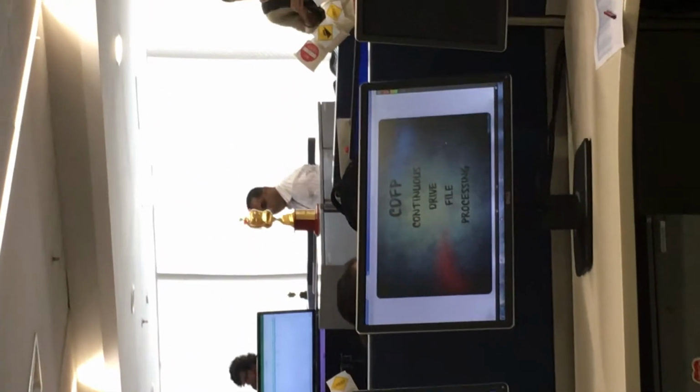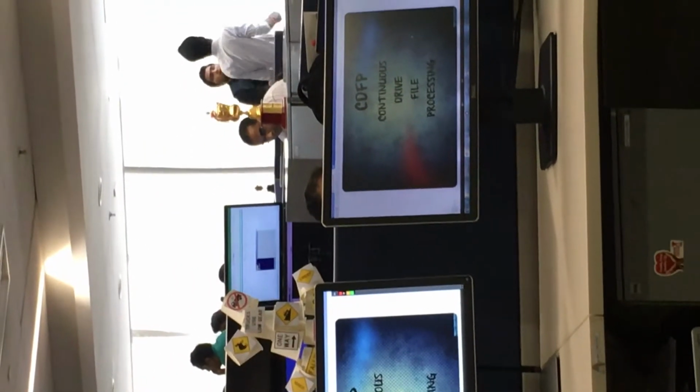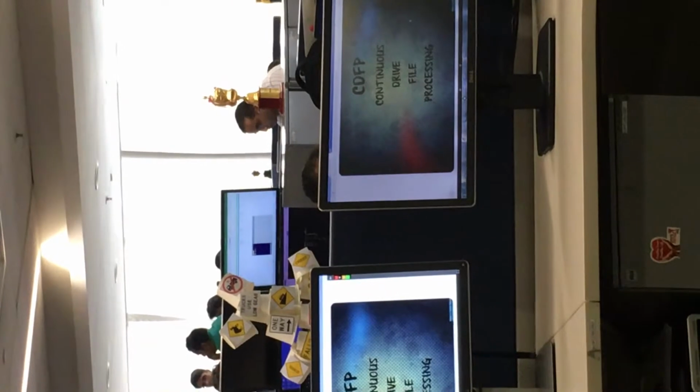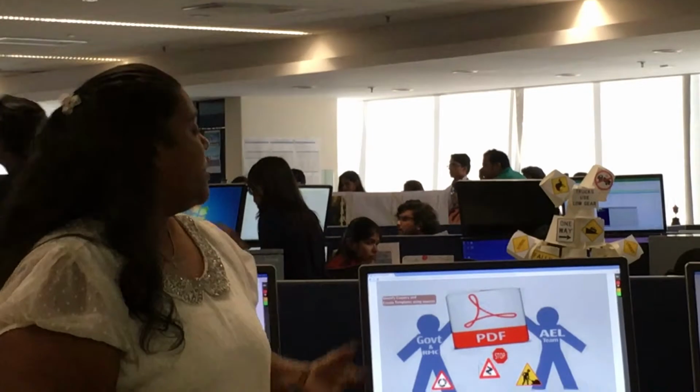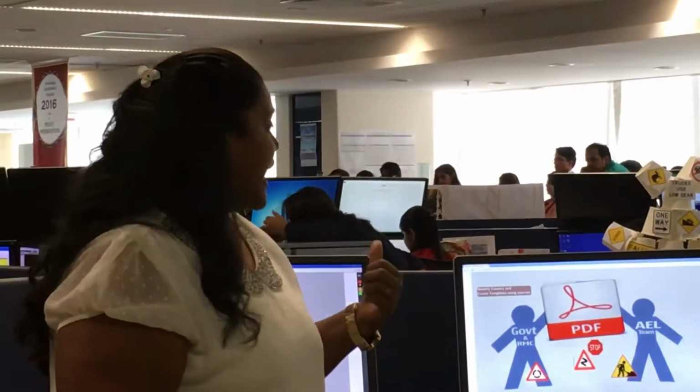Now, Nikita will tell you about template foundation, that is how templates are created in our database. First, AEL gets the raw signs in PDF format from the government sources. Then these PDFs are converted into SVG format by the AEL team by using the Inkscape tool.